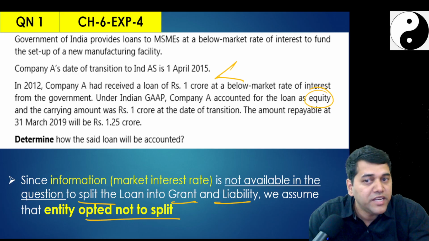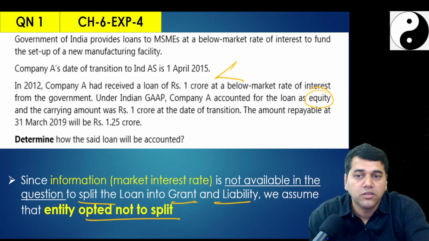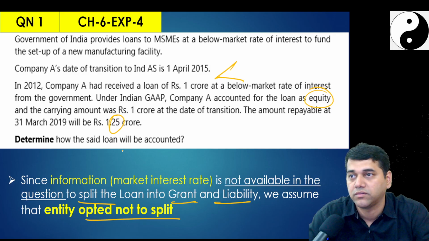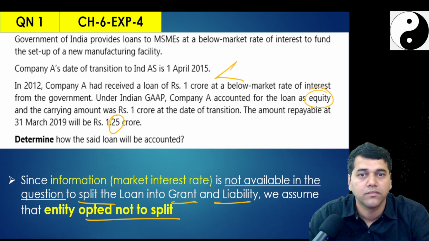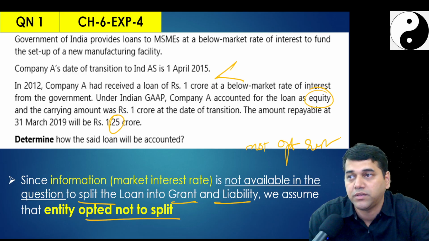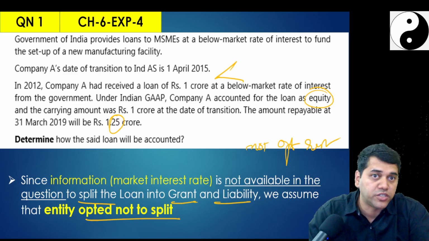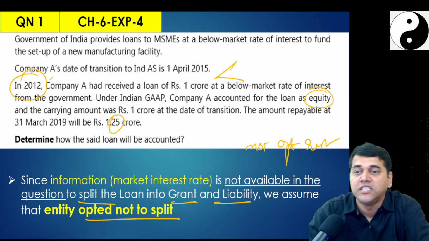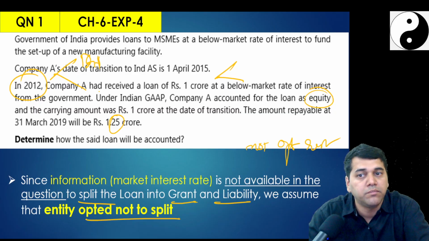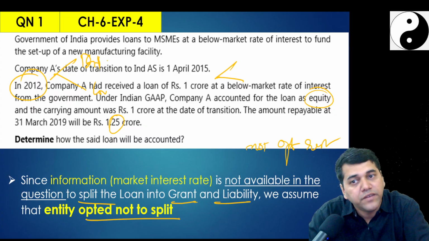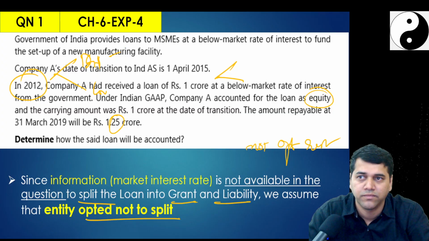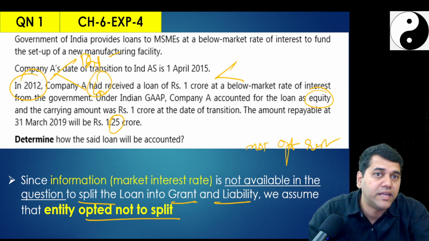No. Is there any interest component? Yes, how much? 0.25. So this should be expensed from now onwards, because we have not opted for retrospective restatement. If you wanted retrospective restatement, then you should go to 2012 and split this into two components. One is the deferred income. Deferred income every year you should have taken to the P&L account over the useful life, conditional or unconditional, that you should have checked.